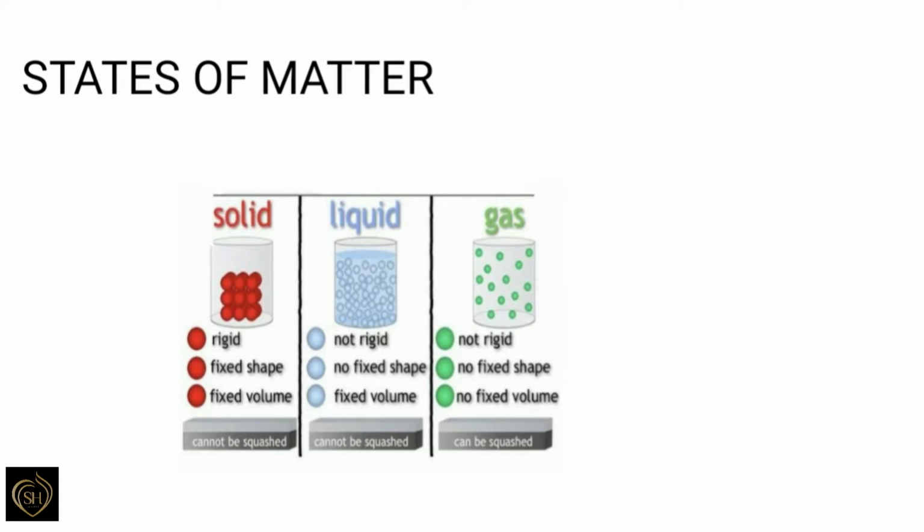Now we can come to liquid state. Unlike solids, liquids have no fixed shape, but they have a fixed volume. They take the shape of the container in which they are kept. For example, we can take some water in a beaker.